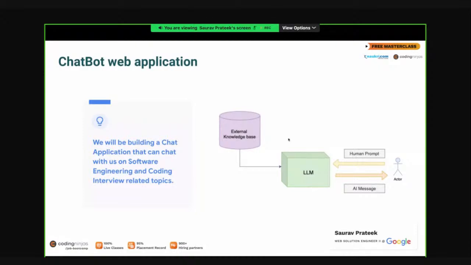I am designing my chatbot in a way that if I ask questions related to software engineering and coding interviews, then it will try to answer. But if I ask anything random, suppose I ask my LLM model, hey, what's the weather? Or can you make a cup of coffee? Questions like that, which are completely irrelevant to software engineering and coding interviews, then it will respond with, I don't have any answer. There we will be using LangGraph to direct the control flow. If we ask a question which is irrelevant, then it will straight away say that I don't have any idea about it, or whatever you are asking is irrelevant to the topic or data on which I'm trained.